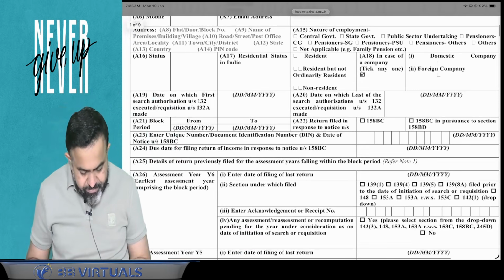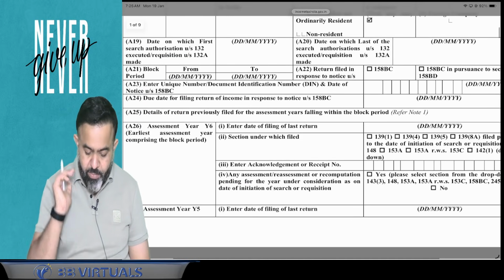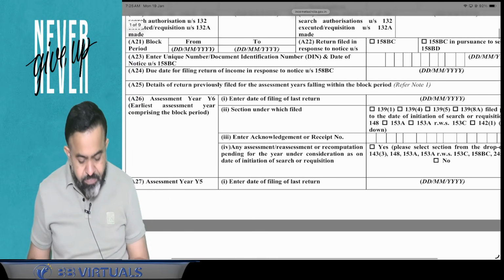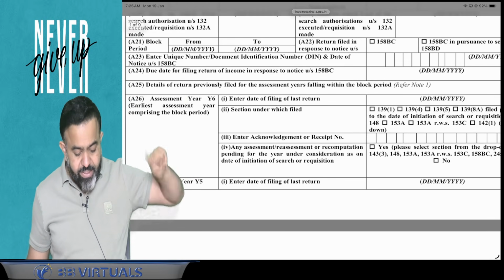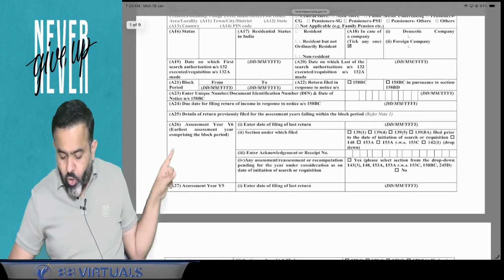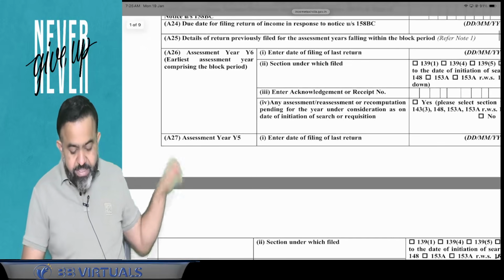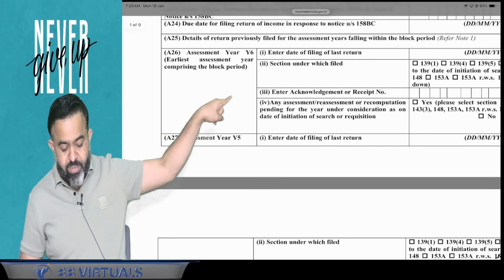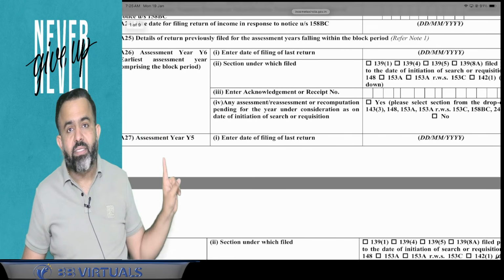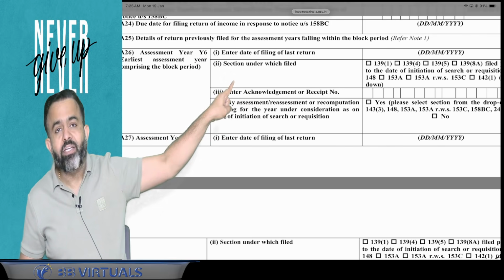Okay, now the next part is to enter the unique documentation identification number and the due date of filing of return of income in response to the notice under section 158BC. Next is the assessment year, that is the earliest assessment year comprised in the block period. Here, guys, you have to give the details for all 6 years, like year 6, that is the earliest assessment year comprising the block period. In that year, enter the date of filing of the last return, means whether you have filed the return of that year or not, and under which section you filed it.